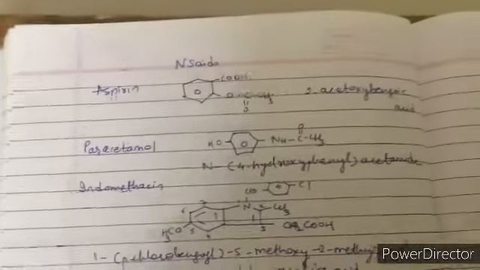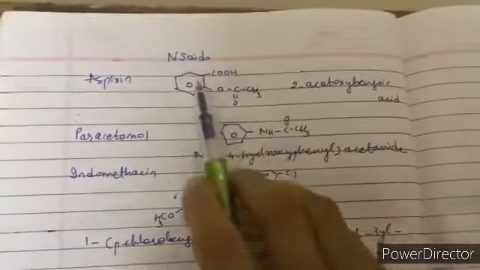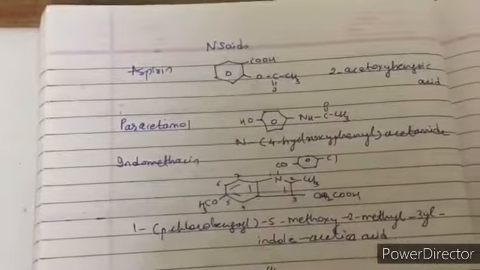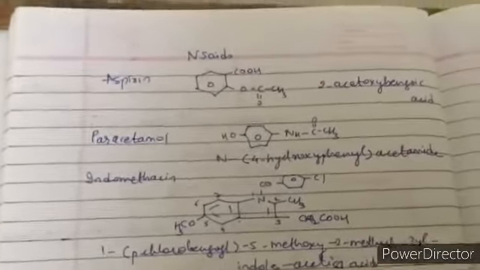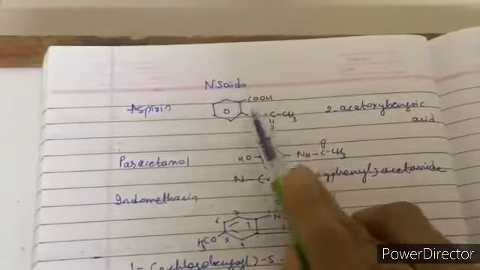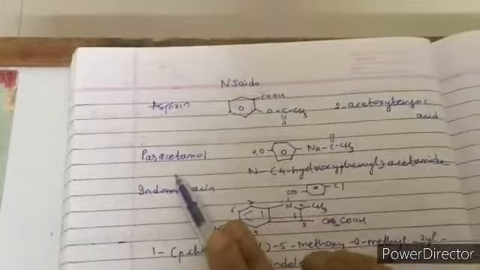Let us talk about some NSAIDs, that is non-steroidal anti-inflammatory drugs. We have first drug aspirin, that is COOH, and then we have OCOCH3. This is acetoxy. This is 2-acetoxy benzoic acid, that is aspirin. Then we have paracetamol.